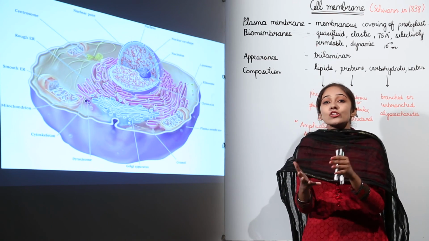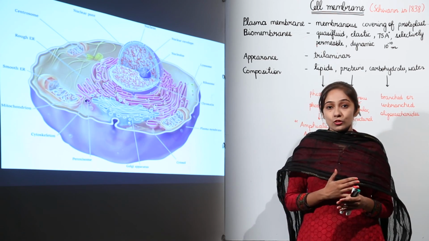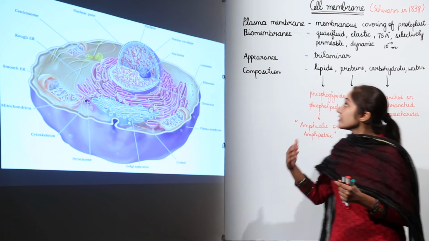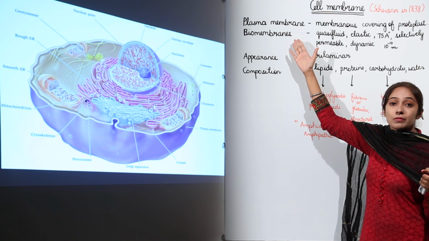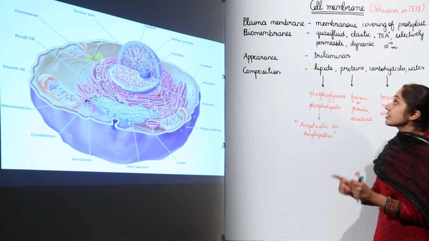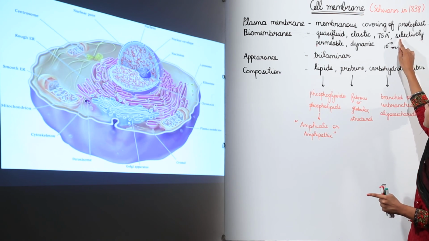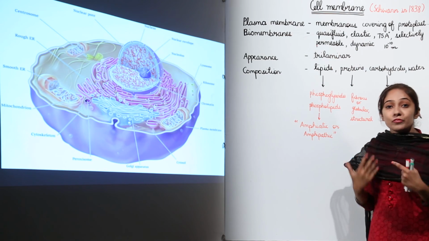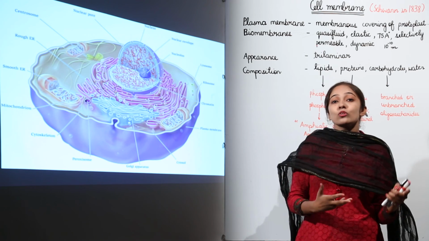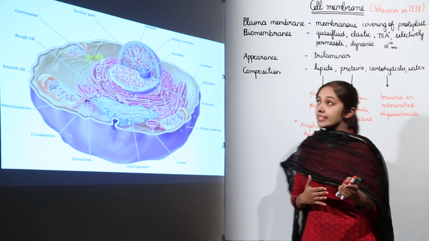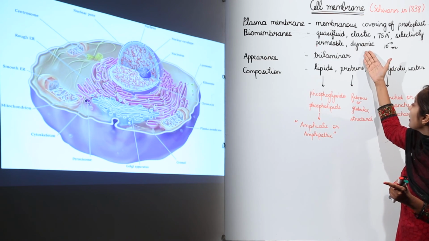This regulation of the entry of solute molecules is because of the plasma membrane, which is a selectively permeable membrane. Then it is dynamic, right?